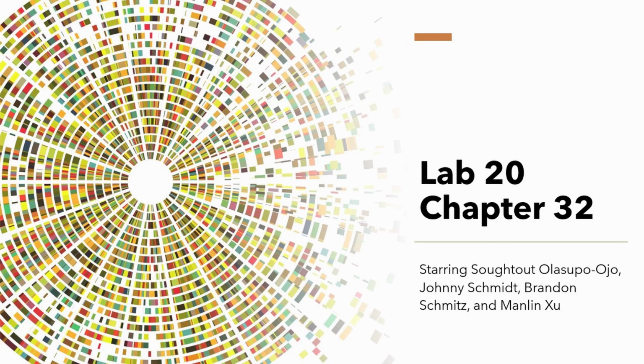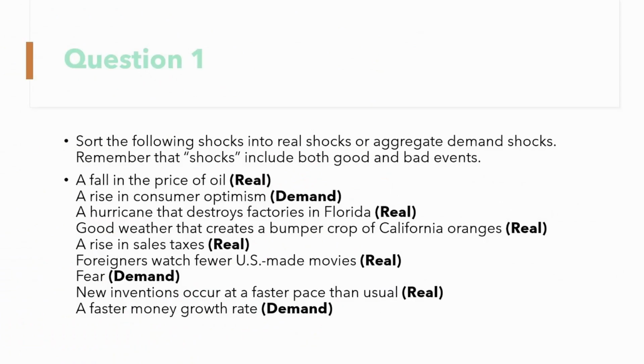In question 1, we're given 9 different scenarios where we're asked to define whether they're an example of a real shock or an aggregate demand shock. A real shock is defined as any shock that increases or decreases the potential growth rate. If we're looking at a graph, it is basically a shock that moves the long run supply curve or aggregate supply curve either to the left or to the right, whereas an aggregate demand shock is one that moves the aggregate demand curve. It's rapid and unexpected.